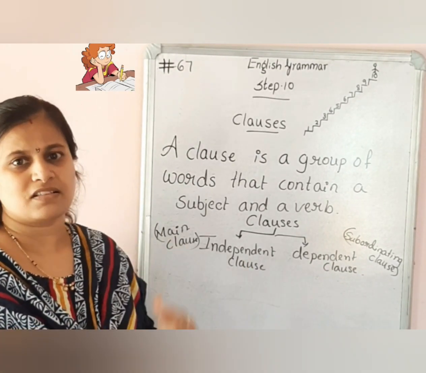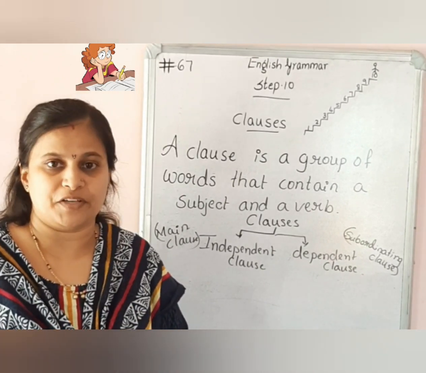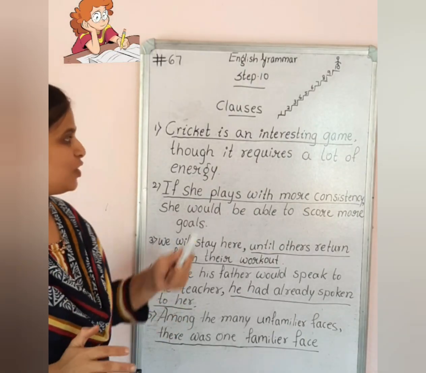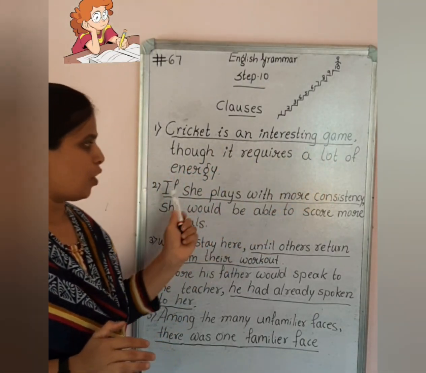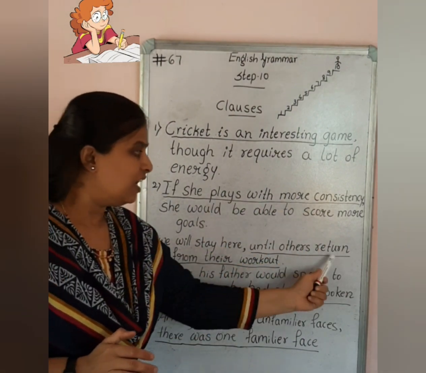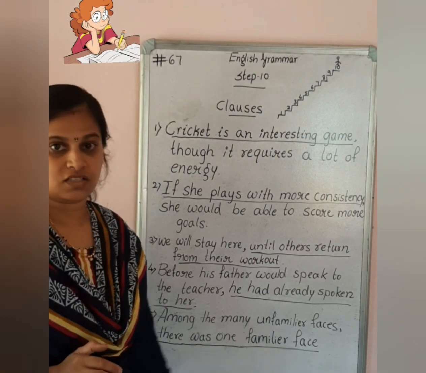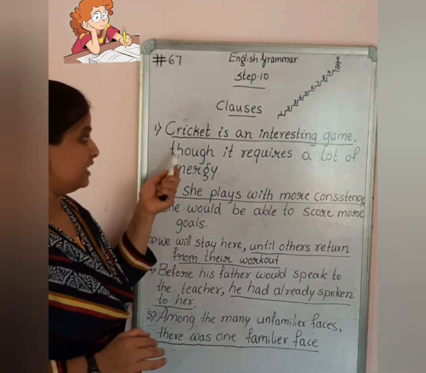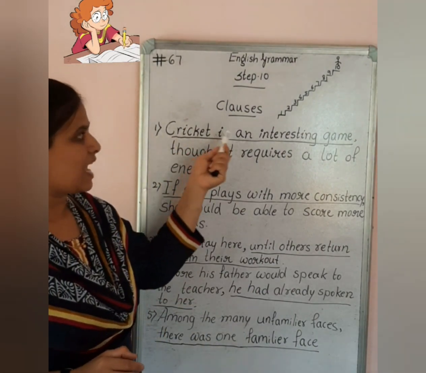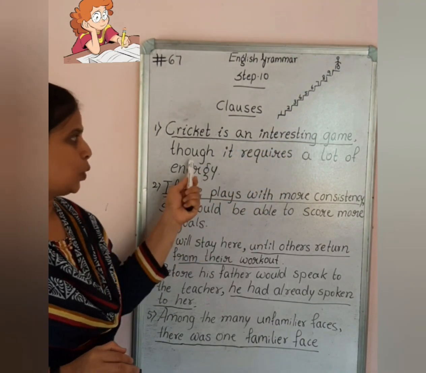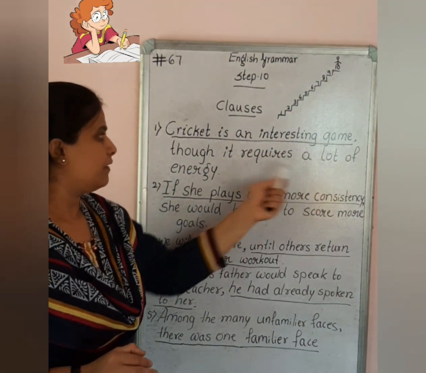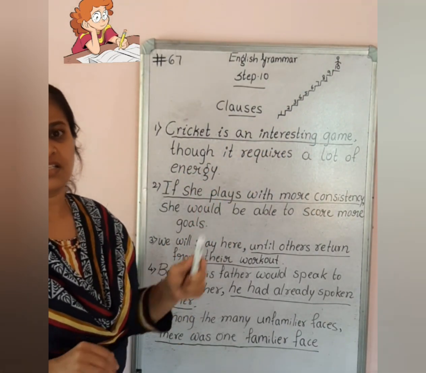Let us have some examples for more clarification. Let us find out whether these underlined clauses are independent or dependent clauses. So: cricket is an interesting game, though it requires a lot of energy.